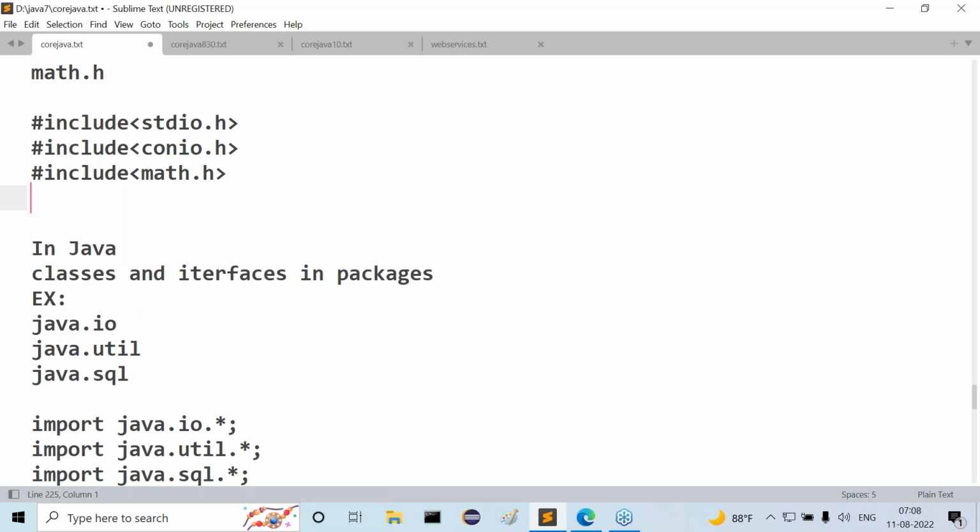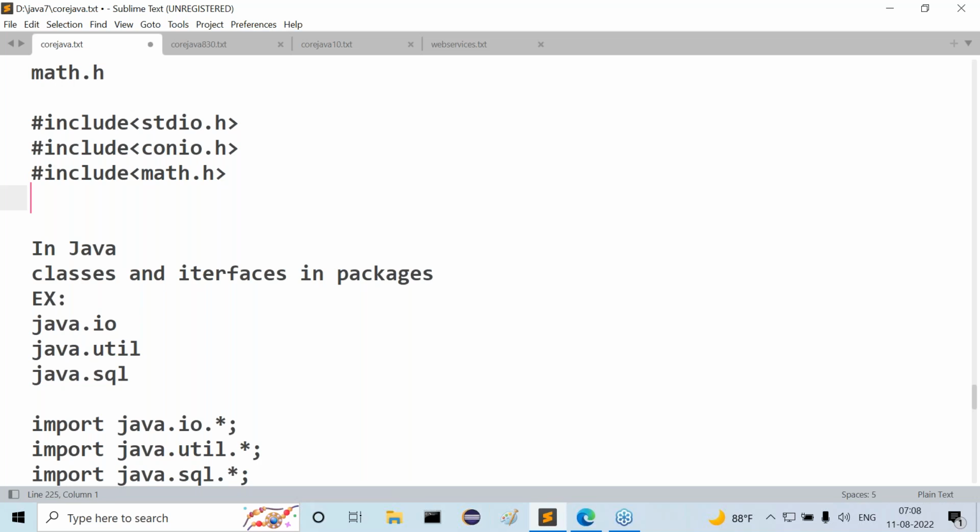When I compile the C program, what will the preprocessor do now? Preprocessor will recognize all the #include statements. It will take all the specified header file names like stdio.h, conio.h or math.h. Then immediately it will search for the content of these header files in the C software.